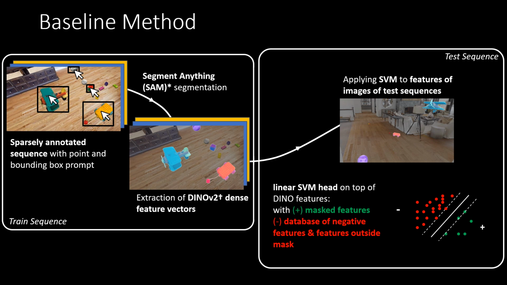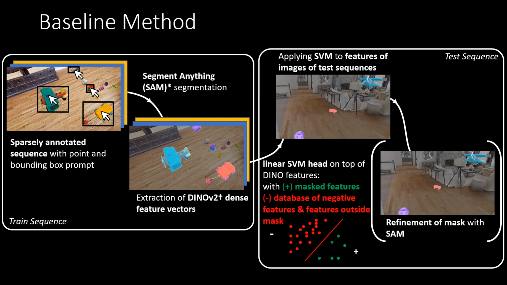With this dataset of positive and negative samples, we train a linear support vector machine to distinguish between the two classes. One SVM is trained for each object visible in the train sequence. So the decision boundary of the SVM becomes a classifier to determine the instance membership. On each image of the test sequence, we extract the DINOv2 feature vectors, upsample them to the image size, and classify whether they are part of the object or not. Finally, and optionally, we refine the resulting mask, again using the Segment Anything Model.